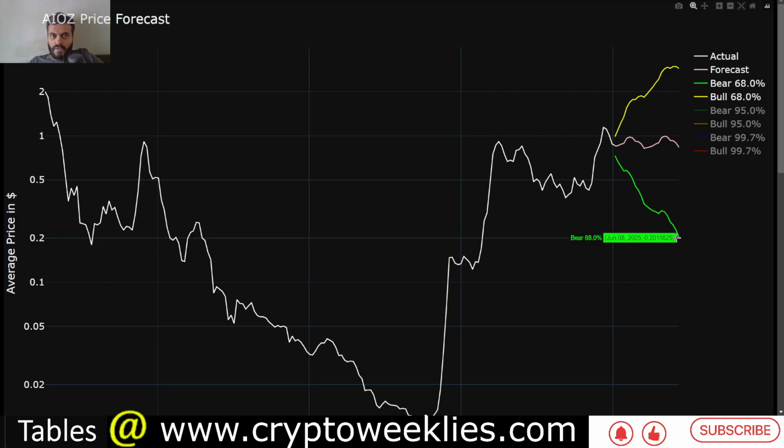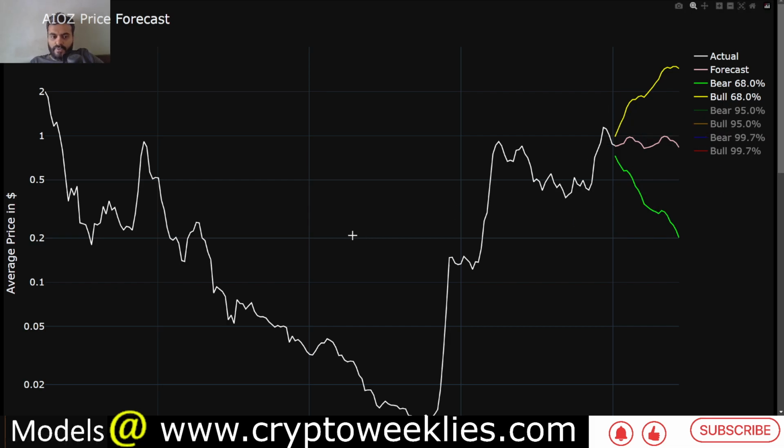In case of a bearish pullback for AIOZ, the bearish case at one standard deviation confidence level is between 20 cents and about 73 cents. Again, this is what the market could throw at us. None of the content is financial advice. We like to be prepared for the upside as well as the downside.